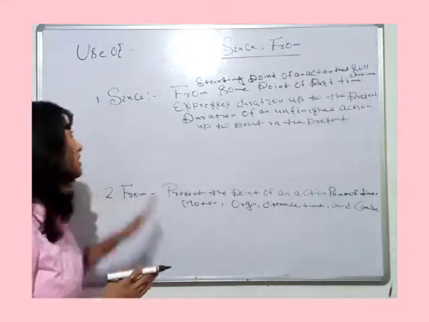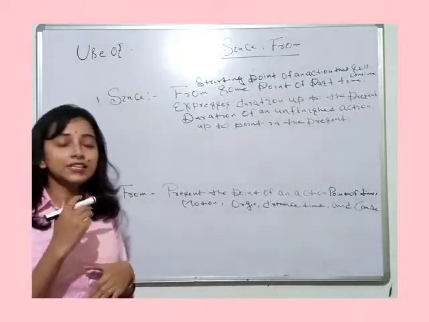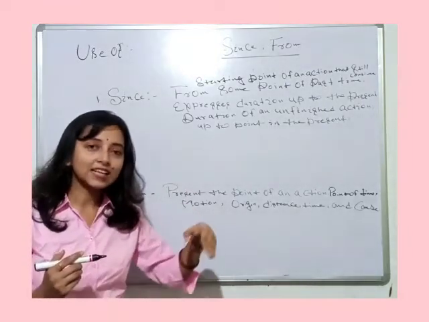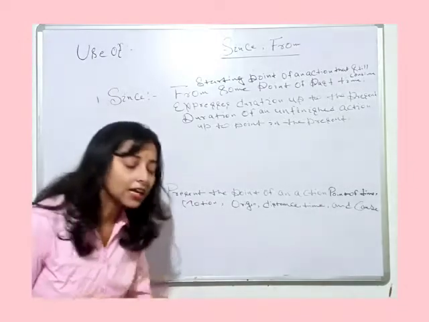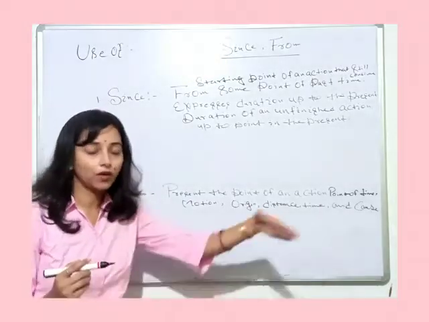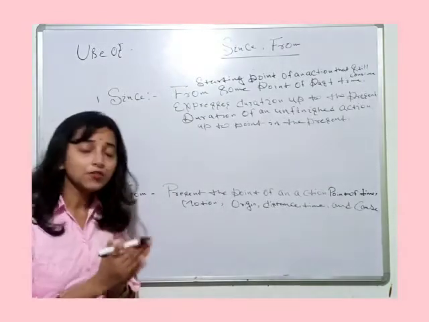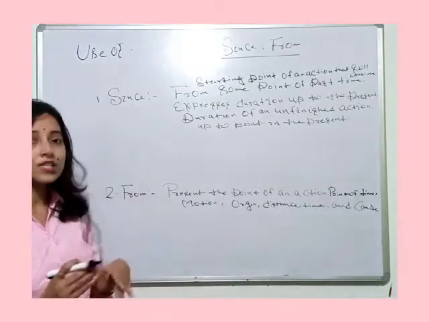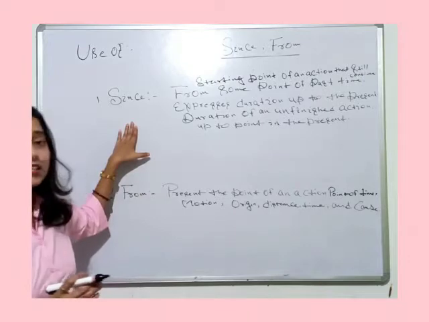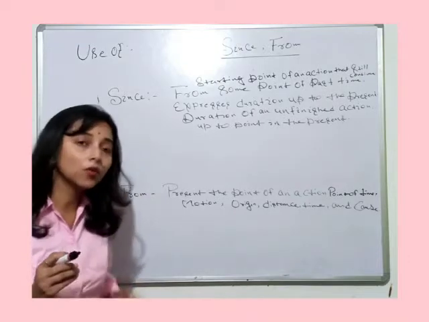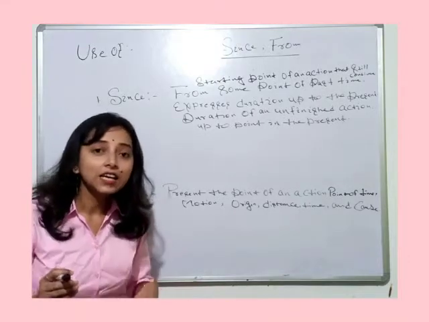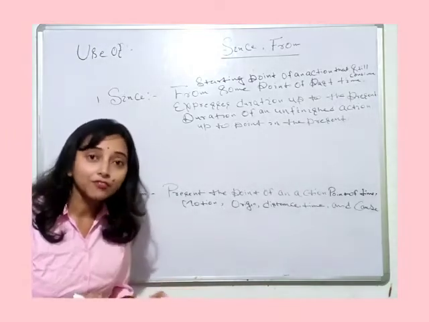We use since when there is a starting point of an action which is still continuing, that is still going on. Since denotes some action that is still going on, that is not finished.